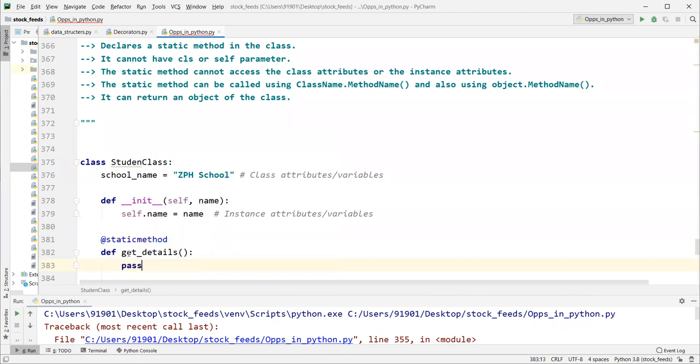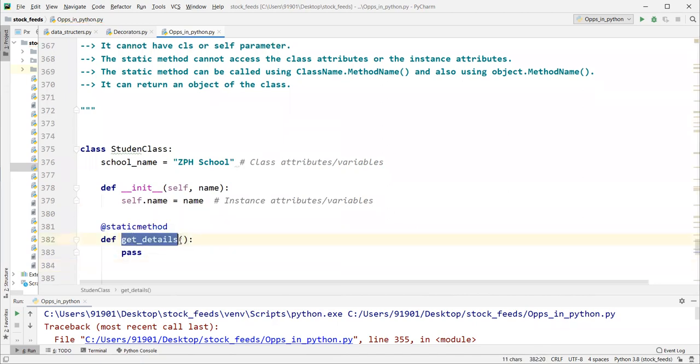It is not taking anything by default, like self, because a static method won't take anything related to the class or object. That means we do not access the attributes available in the class. We do not have access. It is just a simple method. It always does the same logic.